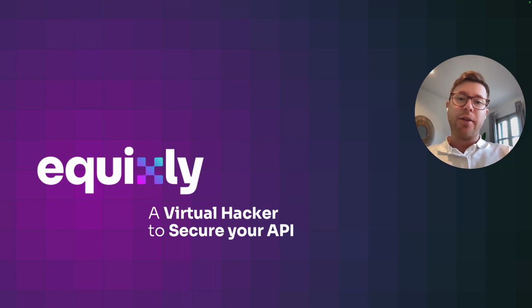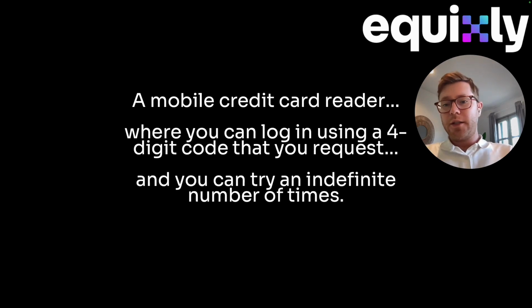And today we're going to dive deeper into the fourth vulnerability of the API Top 10 Vulnerabilities for 2023 by OWASP. Now, let's take a scenario. Let's think about a mobile credit card reader where you can log in using a four-digit code that you request, and you can try an indefinite number of times.